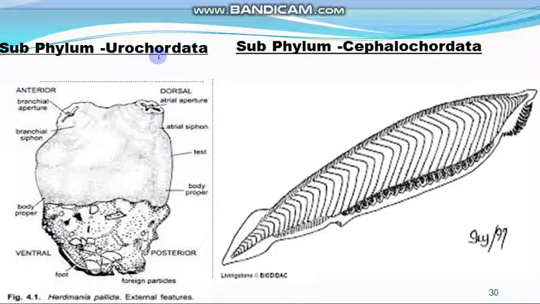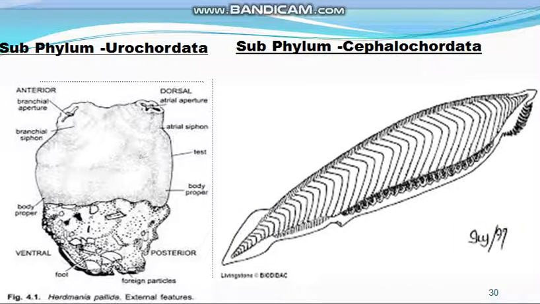What are the characteristic features of Urochordata? The notochord occurs in the larva and is confined to the tail portion only. So in urochordates, the notochord is confined to the tail portion, and it occurs in the larval stage of their life cycle. And adults have pharyngeal gill slits.